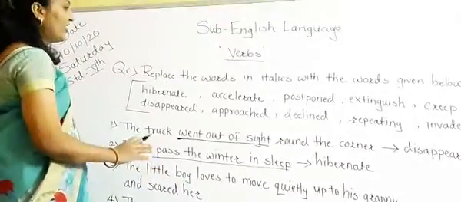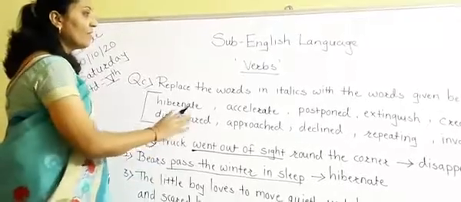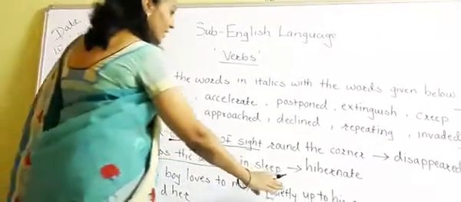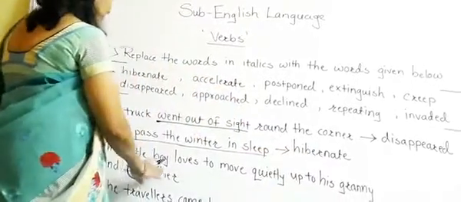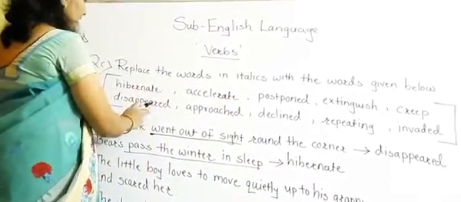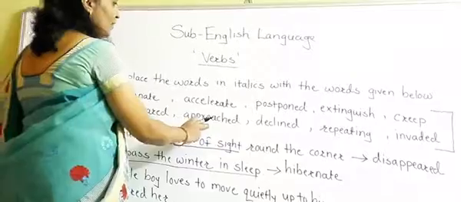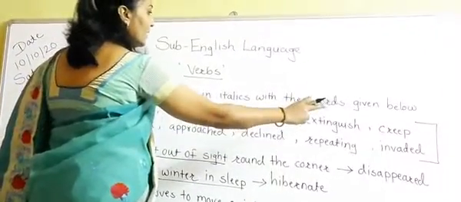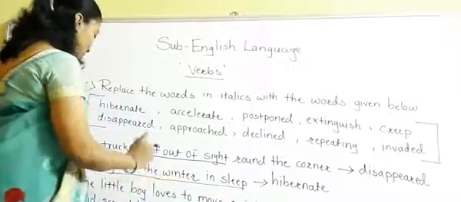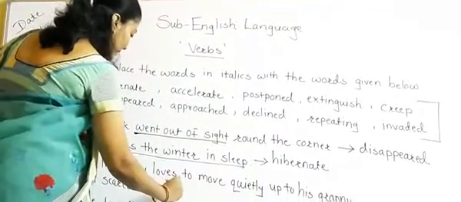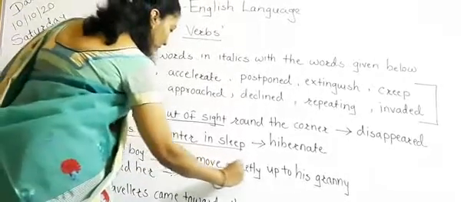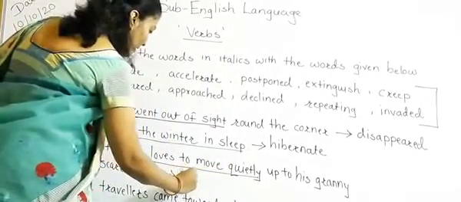Now see the third one: the little boy loves to move quietly up to his granny and scare her. So which is the word here? The little boy loves to move quietly up to his granny and scare her. Hibernate, disappeared, accelerate, approach, postpone, decline, extinguish, repeating, creep, and invaded. So the word for this is creep. Loves to move quietly. Okay, so we will use creep here.